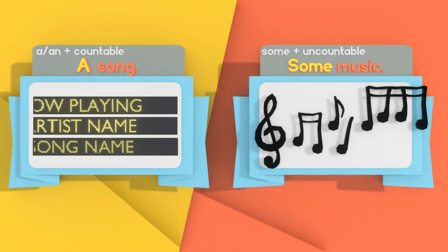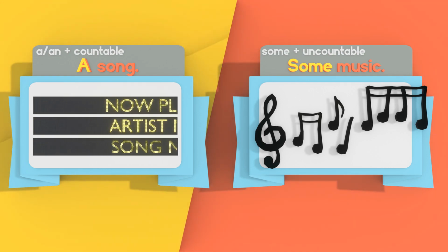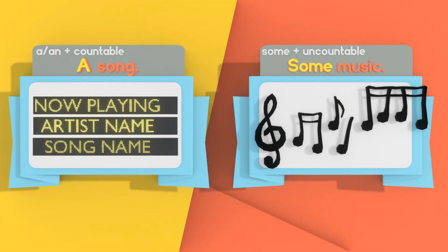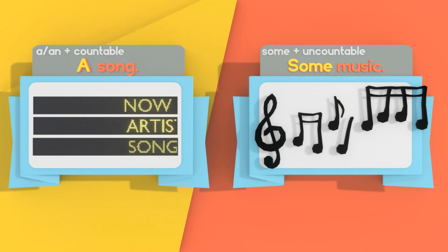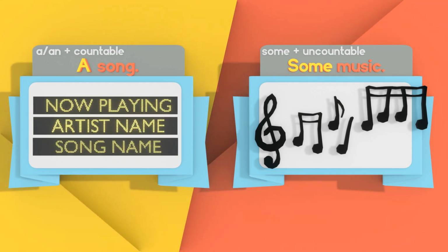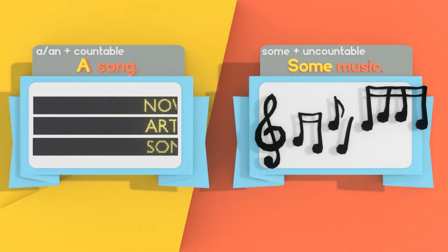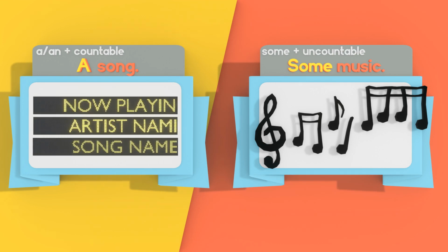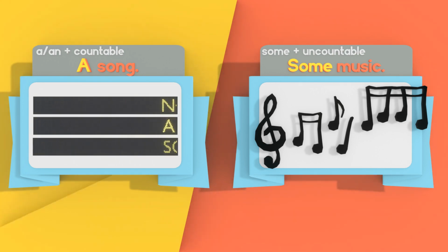And remember that in English, we talk about uncountable nouns as if they were singular. Not some musics. We say music is art. Music is fun. Just watch out for that. It's a common mistake that English learners make when you're talking about uncountable nouns. You want to refer to them in the singular form.